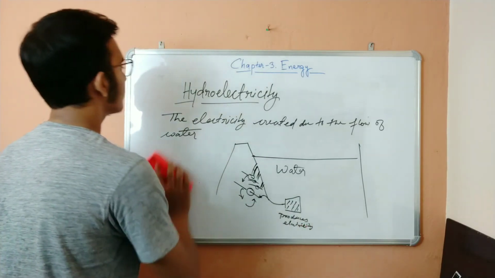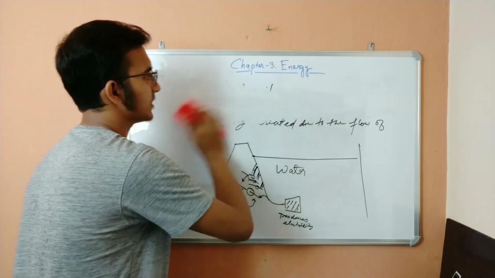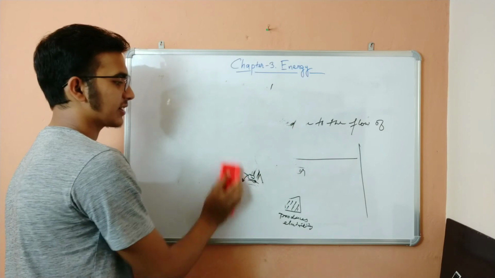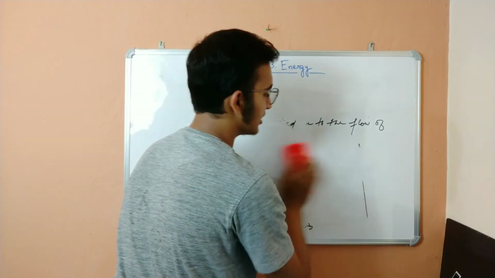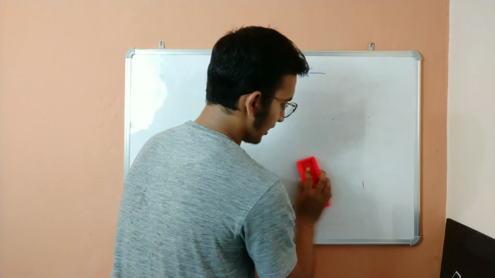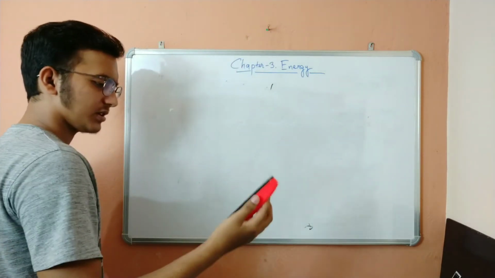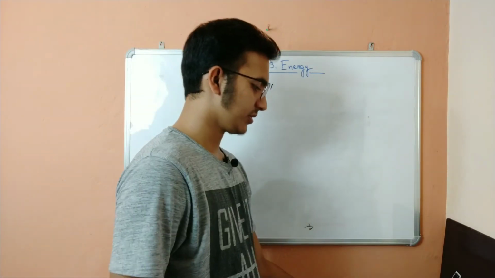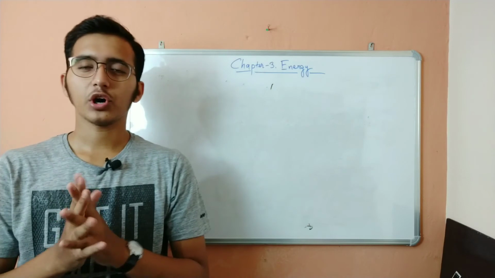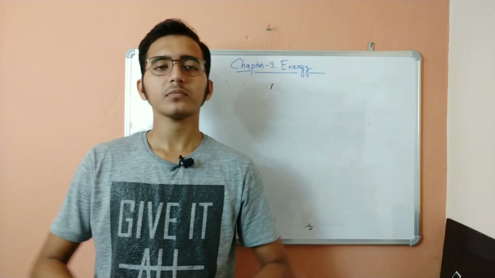So this was all of the concept of this chapter. Chapter 3: energy, hydroelectricity, kinetic energy, potential energy, work, all of that. I guess this was all of it. I don't remember anything else from the chapter. This was all of the basic concepts from chapter 3.